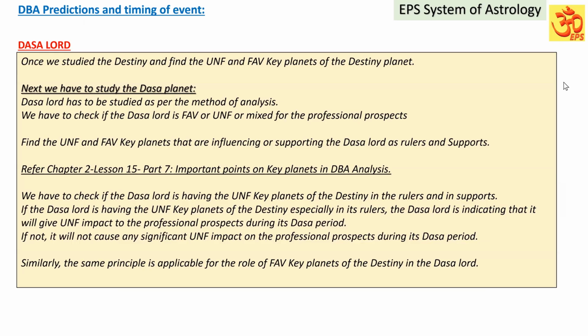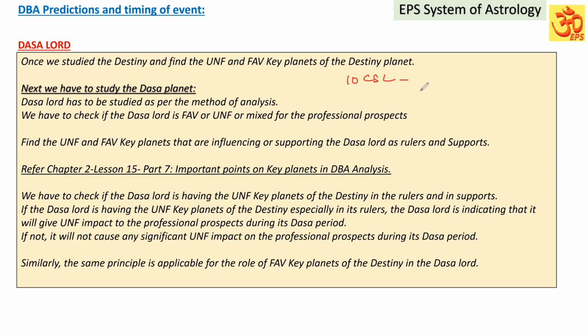The first one, we are going to study the Dasa Lord. Once we have studied the destiny planet, we have to look at the unfavorable and favorable key planets of the destiny. Suppose we are studying the 10th cuspal sublord to know the destiny prospect, whether it is favorable, unfavorable or mixed.